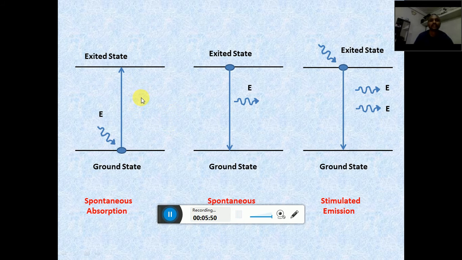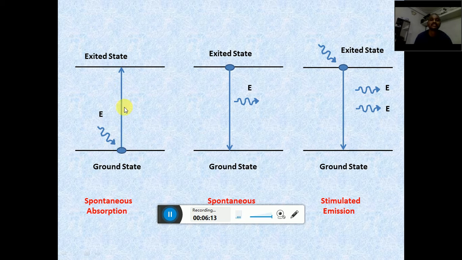So here in this diagram we have two energy levels. One is the ground state, another is the excited state. The ground state has low energy and the excited state has higher energy. Suppose that at first the electron was at the ground state, but when it absorbs energy, it will go towards the excited state.